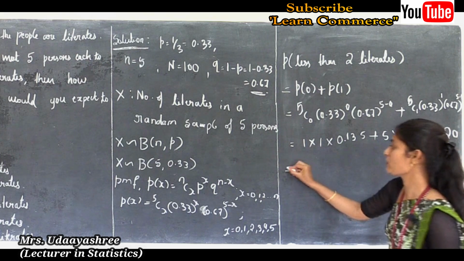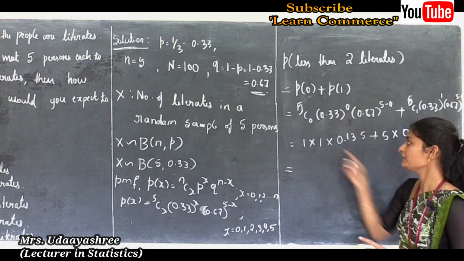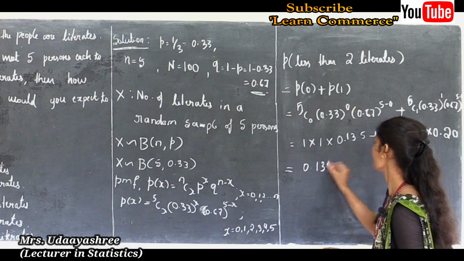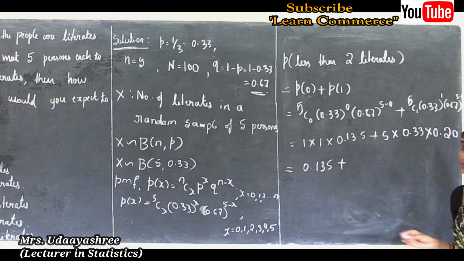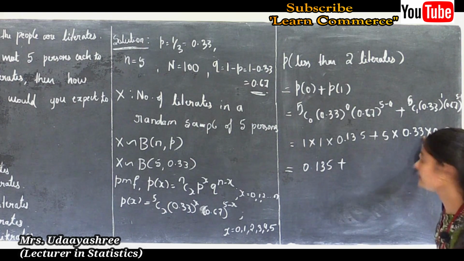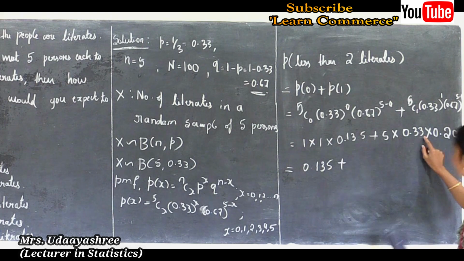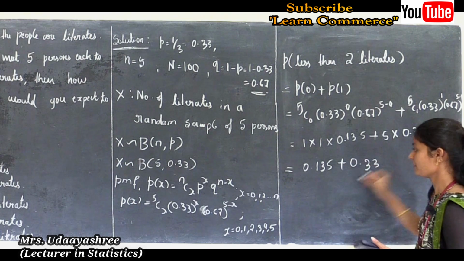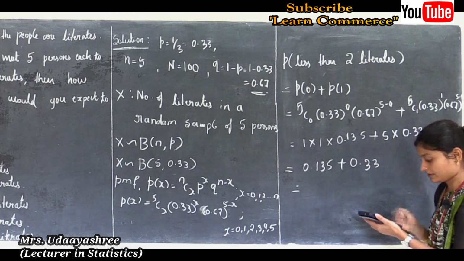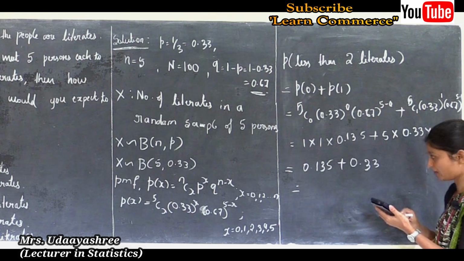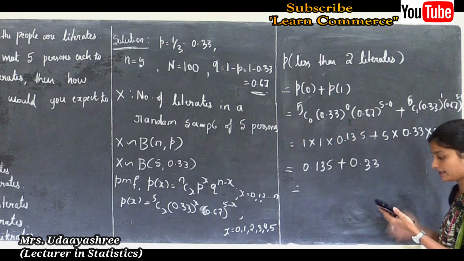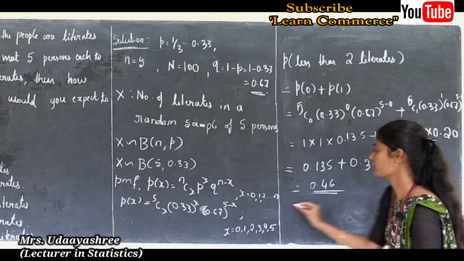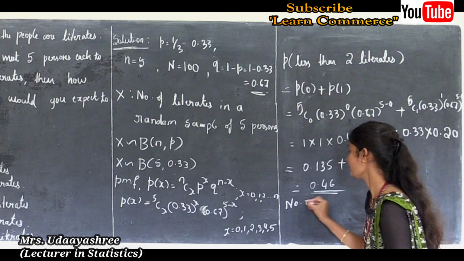This is equal to 1 into 1 into 0.135 is 0.135 plus 5 into 0.33 into 0.20 is 0.33. So 0.135 plus 0.33 is 0.46.